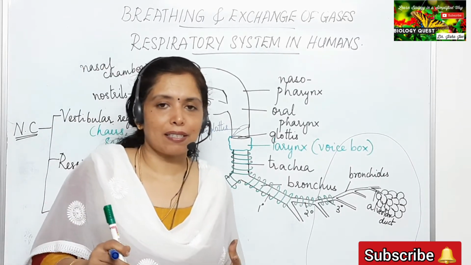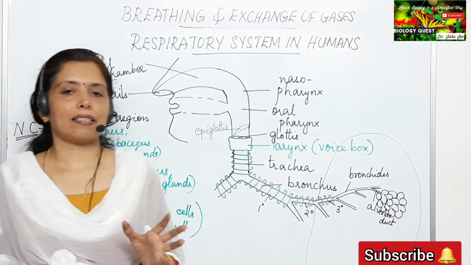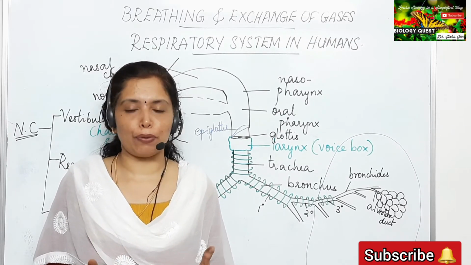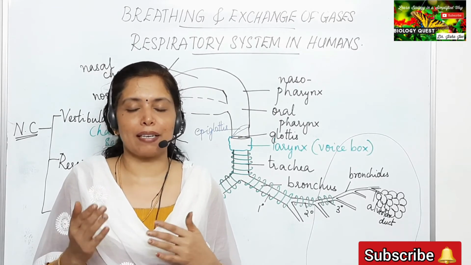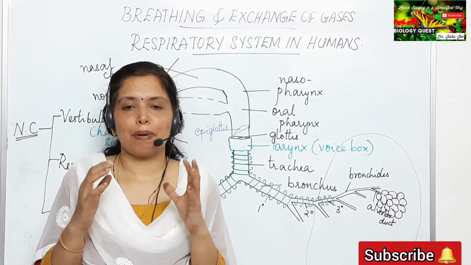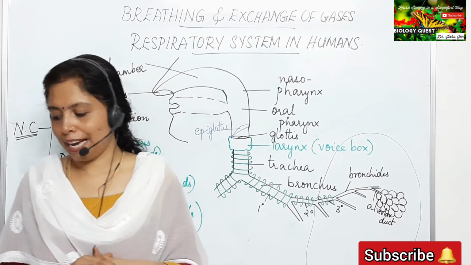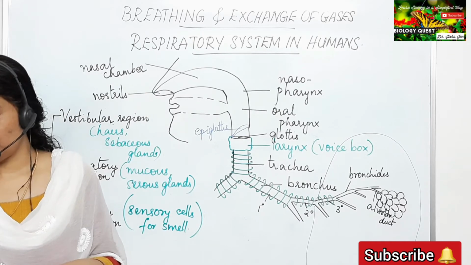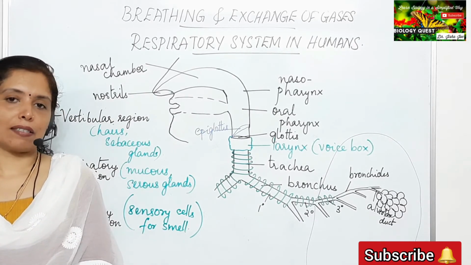The lungs are present in the thoracic cavity, and the lung has a protective covering which is called the pleural membrane or the pleura. It is a double layered membrane. The outer membrane and inner membrane are present, and the two membranes are separated by a space, and this space is filled with a fluid which is called the pleural fluid. Okay, and the function of the pleural fluid is to reduce friction on the lung surface.